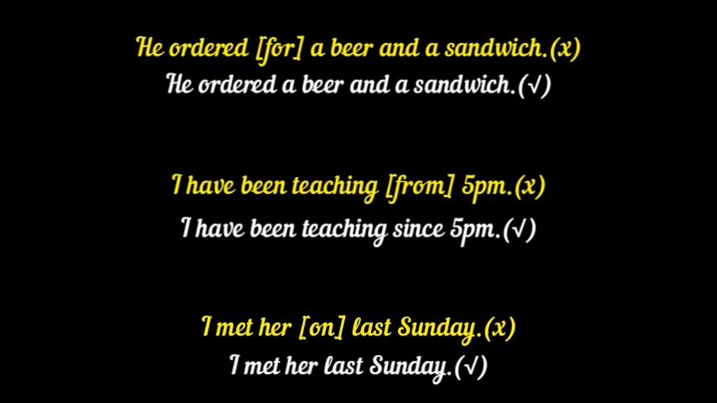In the next example, "I have been teaching from 5 p.m." the use of the preposition from is incorrect. If the verb is in present perfect continuous tense and a point of time is mentioned, the preposition since should be used and not from. So the correction is "I have been teaching since 5 p.m."